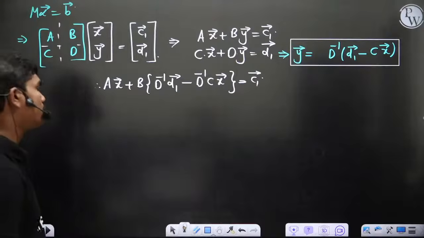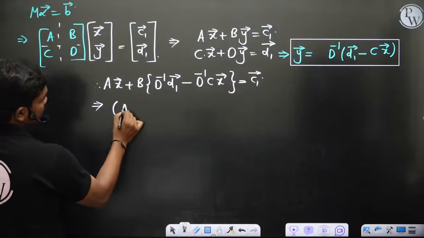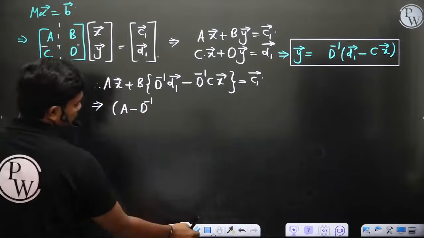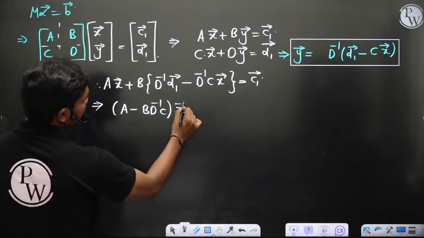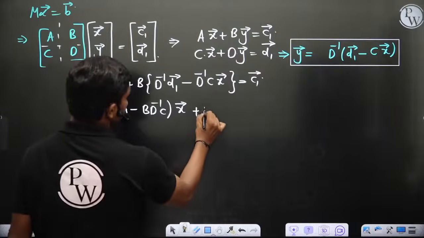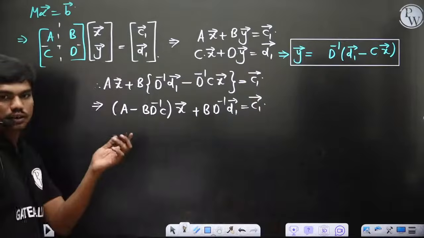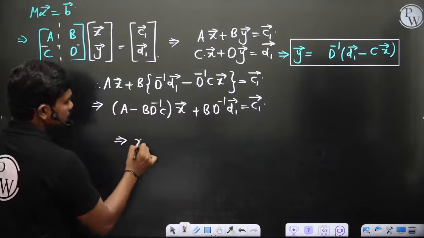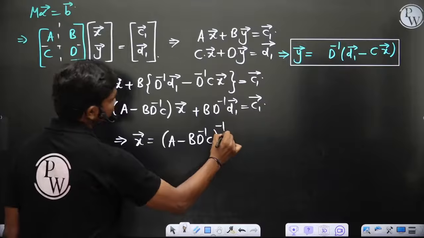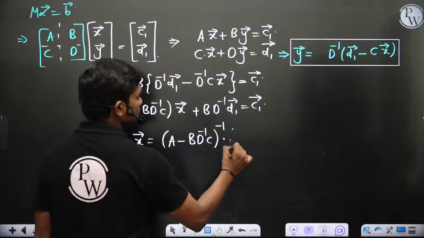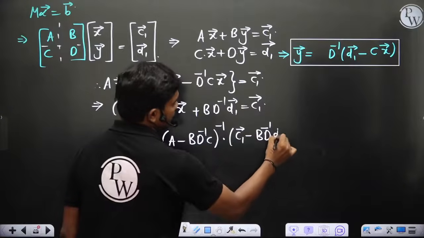Now if you take the coefficients which have x inside, this gives something like A minus B D inverse C, this complete thing operated on x, plus B D inverse D1 is equal to constant C1. So you can ultimately write x is equal to A minus B D inverse C whole inverse, this total inverse multiplied with C1 minus B D inverse D1. This is what you'll get, correct?